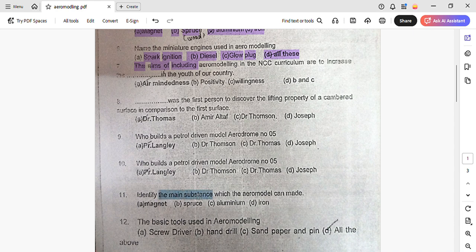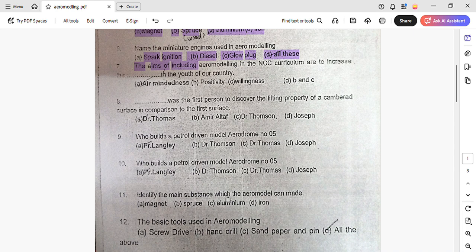Then identify the main substance used to make an aeromodel. So the answer actually is wood, I think, because the main substance that is used for aeromodeling is wood itself. There is magnet given here, but I guess you can just see this, the answer is wood. Okay. And in the earlier one aluminium was there, so I feel like the answer is wood.